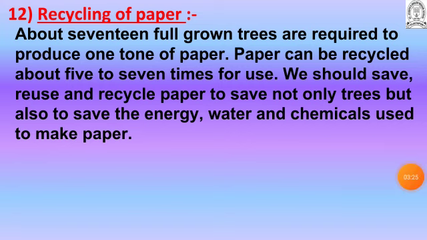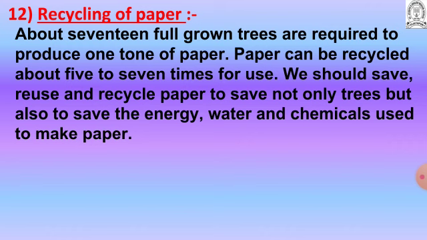So recycling of paper means whatever waste papers and used papers are there, we recycle them again for use. About 17 full grown trees are required to produce how much paper? 1 ton of paper. Paper can be recycled about 5 to 7 times, meaning when a single paper is used, we can make use of it 5 to 7 times. We should save, reuse and recycle paper to save not only the trees but also the energy, water and chemicals used to make the paper.